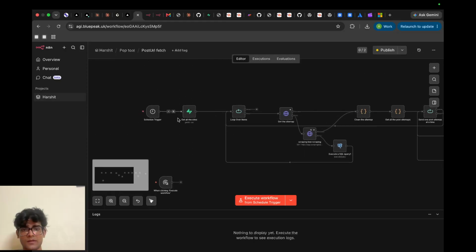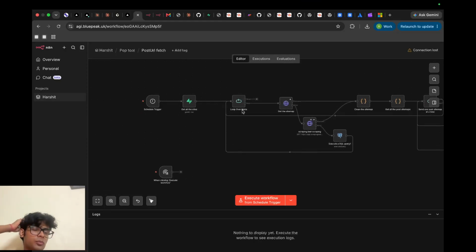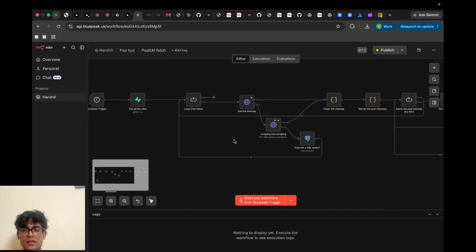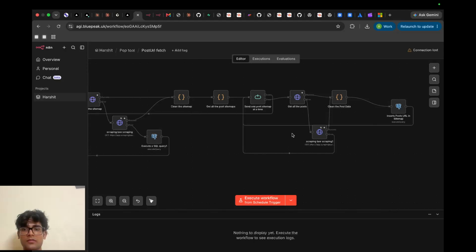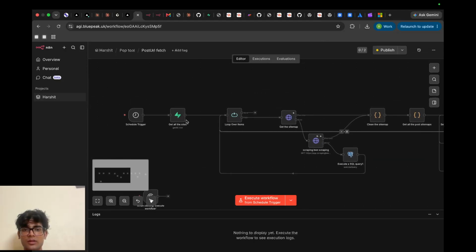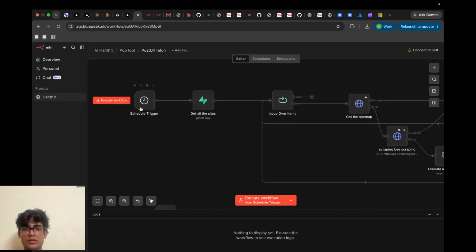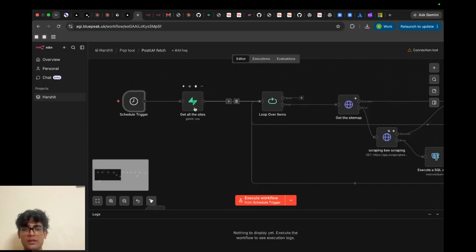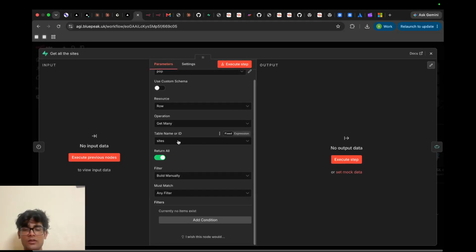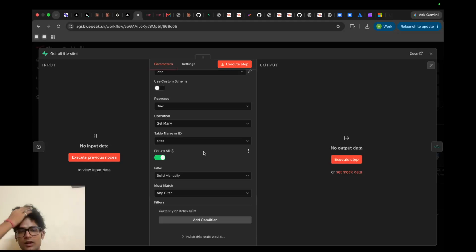I had to build 3 or 4 workflows for this part. This was the first workflow. It stores the post URLs that I have to crawl, to fetch the data from the URLs. I have set a schedule trigger that triggers every day at 7 a.m. First it fetches all the sites that we have to crawl, from where we have to crawl the post data. From Supabase it takes the sites table.